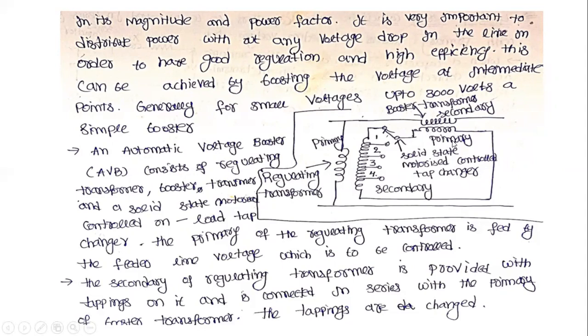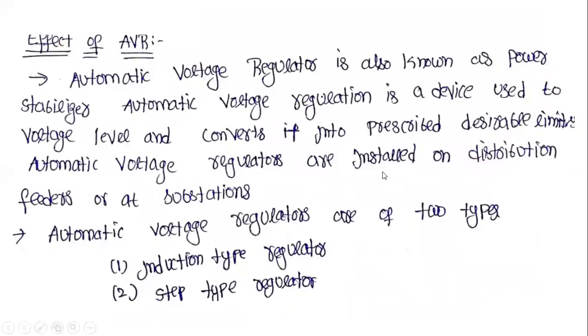This primary booster transformer will be connected in series to this secondary regulating transformer. Therefore, in this case, the tappings are to be changed.